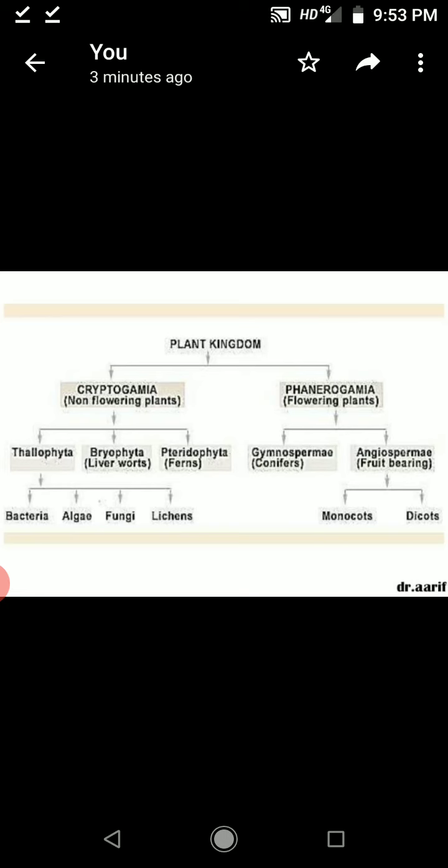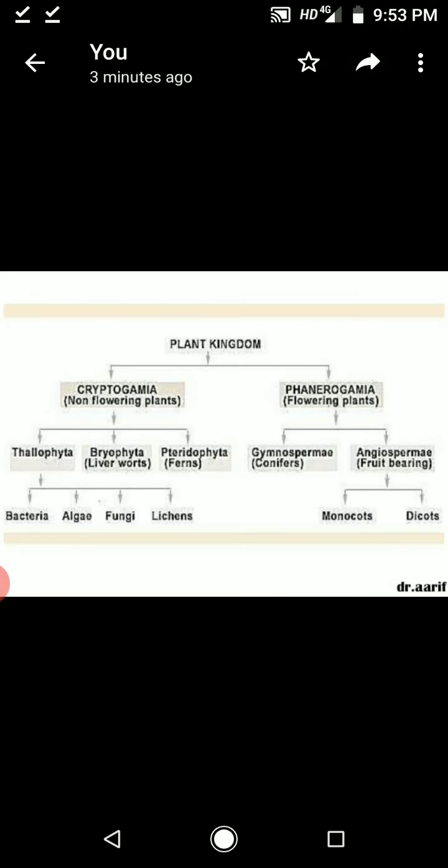Gymnosperms do not have flowers. Monocot means single seeded, having a single cotyledon, and dicots means di, two cotyledons. So this is how the plant kingdom is divided into cryptogamia and phanerogamia.